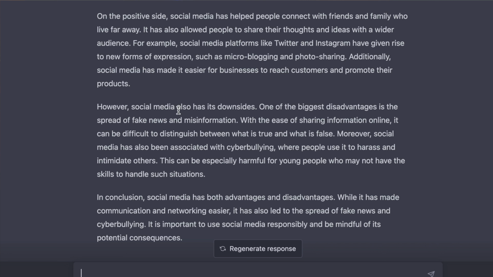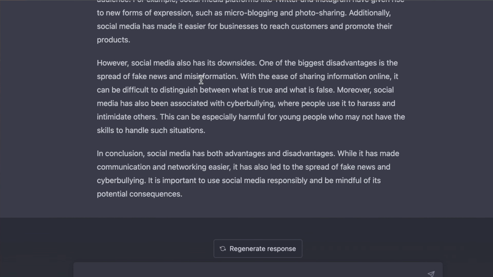However, social media also has its downsides. One of the biggest advantages is the spread of fake news and misinformation. With the ease of sharing information online, it can be difficult to distinguish between what is true and what is false. Moreover, social media has also been associated with cyberbullying, where people use it to harass and intimidate others. This can be especially harmful for young people who may not have the skills to handle such situations. In conclusion, social media has both advantages and disadvantages. While it has made communication and networking easier, it has also led to the spread of fake news and cyberbullying. It is important to use social media responsibly and be mindful of its potential consequences.